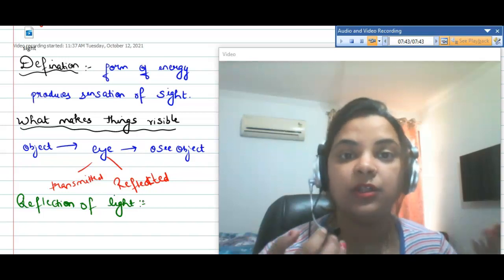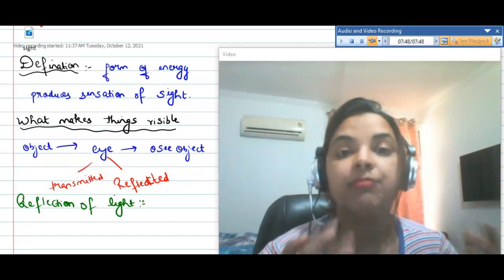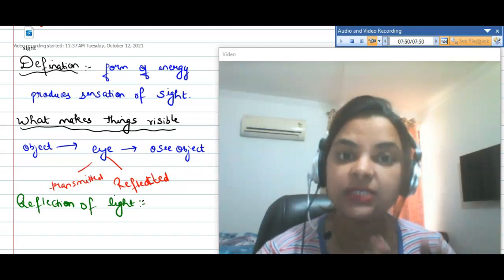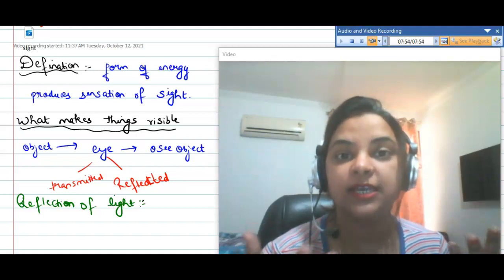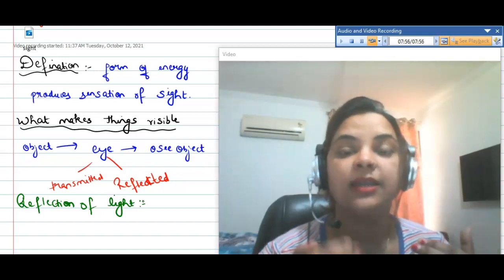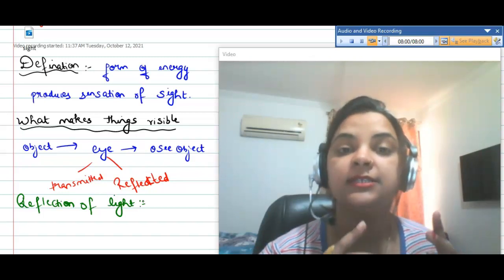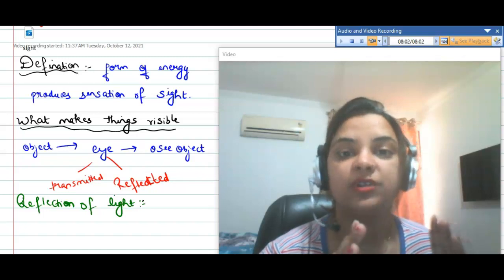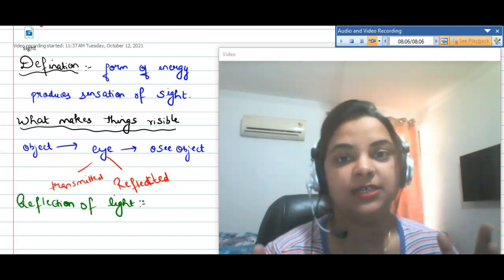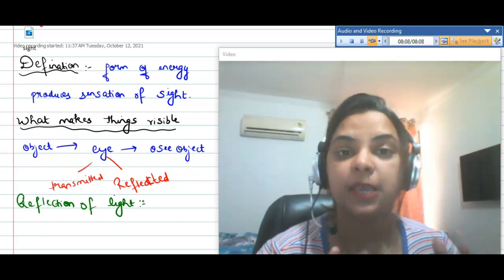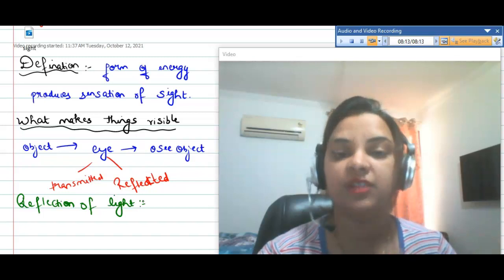After touching the wall, it just bounces back. So this is how, when the light falls on any object, it bounces back in the same medium. We have already studied in class 7th what a medium is, that which helps the light to propagate, right? So if it is the same medium, this phenomenon is known as reflection of light.